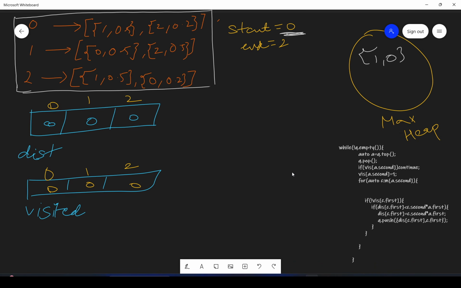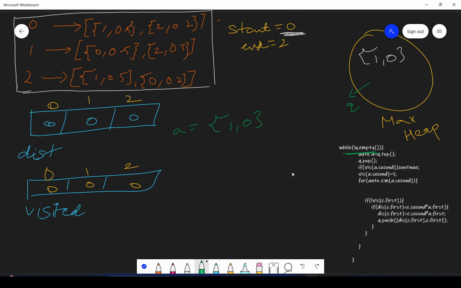All right, guys. So let's see, first step is what? First of all, now we will start. We will traverse until the heap, this Q is the heap, right? So until Q is empty. First of all, we will pop whatever is in the heap. Obviously, since there is only one thing, we will get this as A.